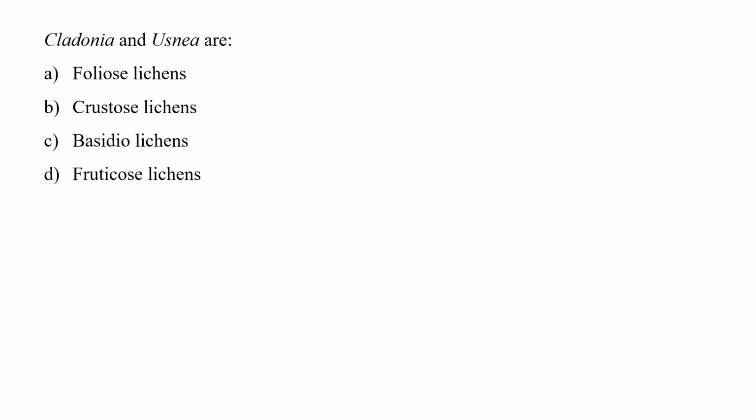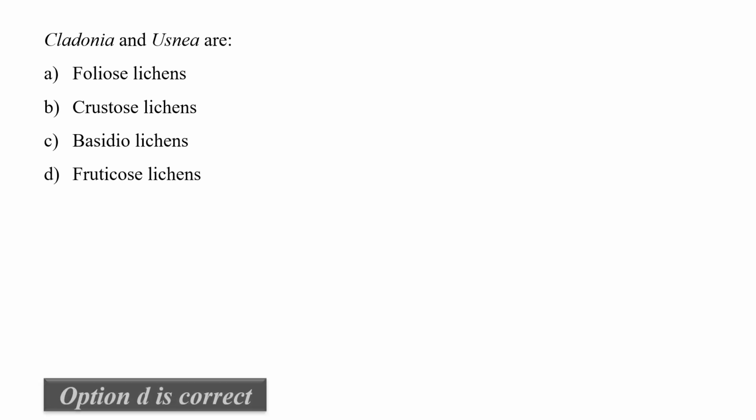Question is, Cladonia and Usnea are. The 4 options that are given are the classes of lichens. Lichens are divided on the basis of different criteria. Here the options are given on the basis of thallus they have. So Cladonia and Usnea come under fruticose lichen, because they have the characteristics of this lichen, that is, they have a complex thallus, which is cylindrical and freely branched, and the branches may be cylindrical or ribbon-like. So correct option is option number D, fruticose lichen.